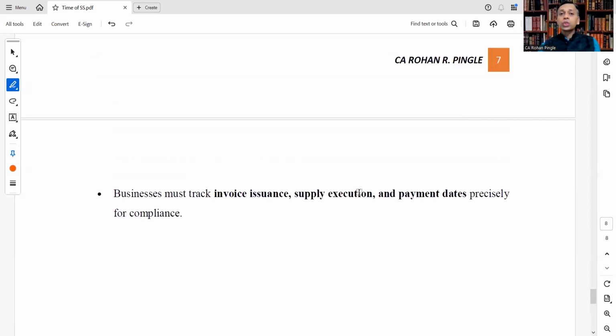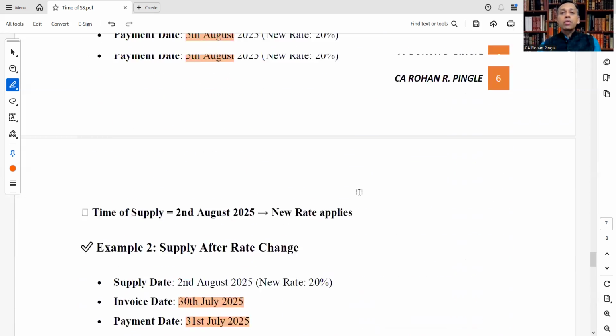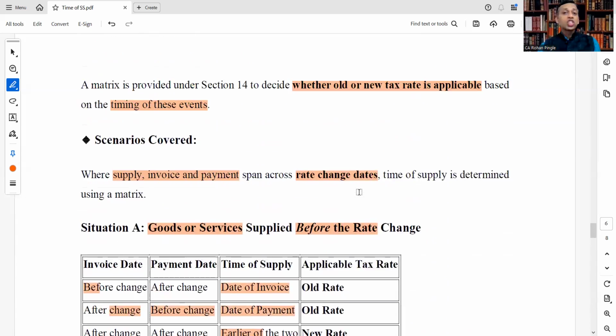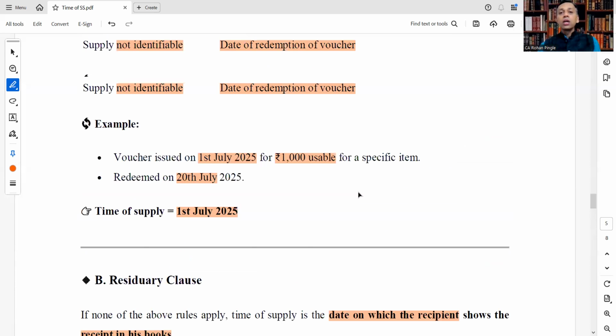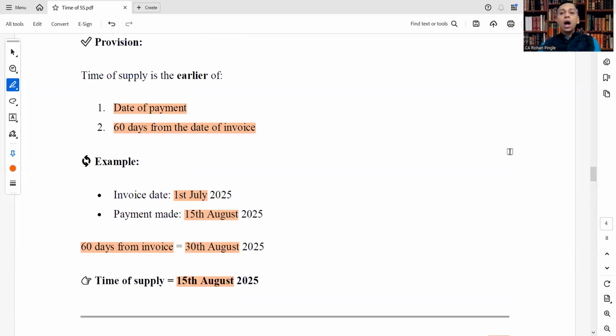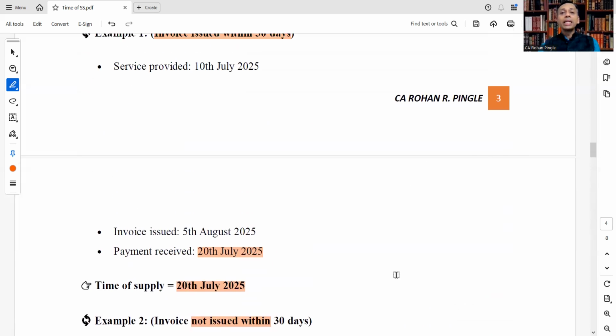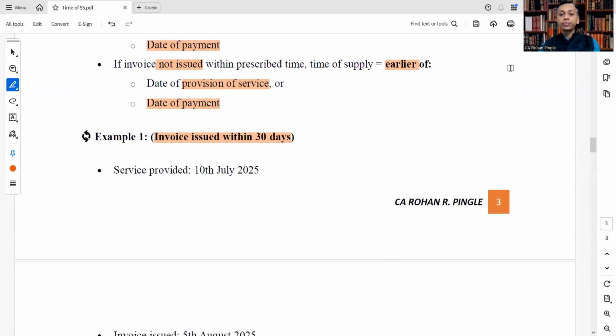This is for today. Today was part 5 under GST Relearn, time of supply we have studied, and now we will meet next week in the next video. That will be our part 6 under GST Relearn. Hope you are all learning and getting benefited from this.